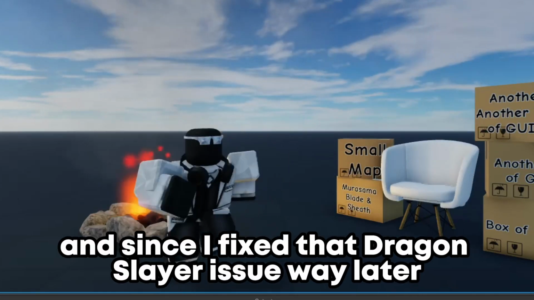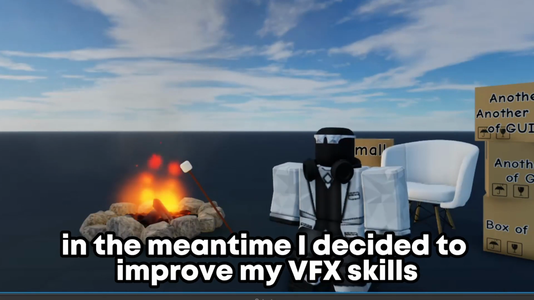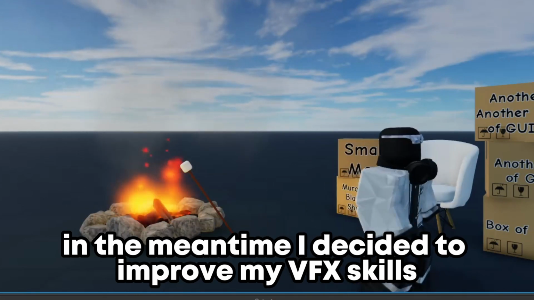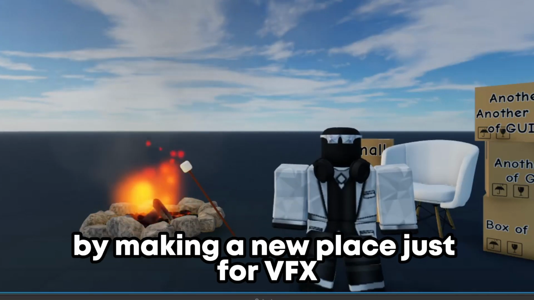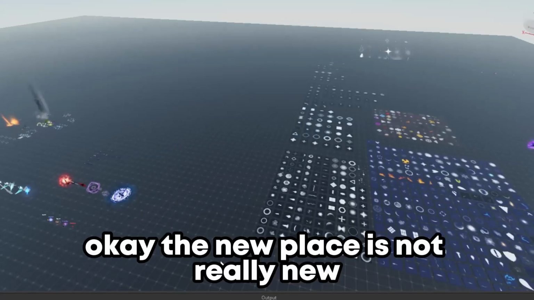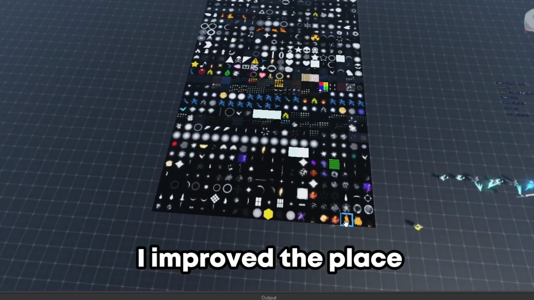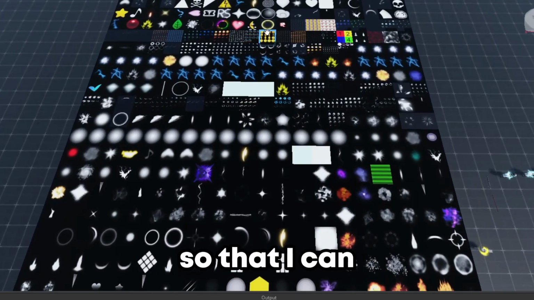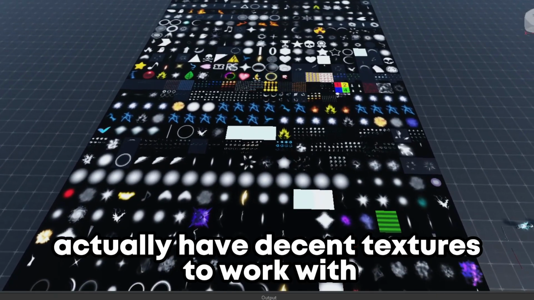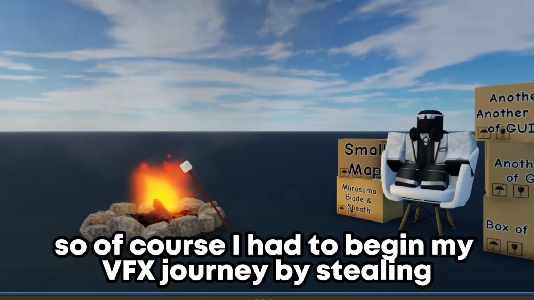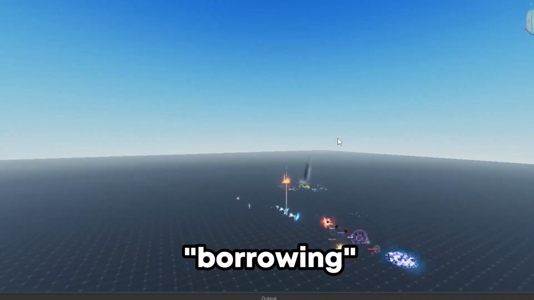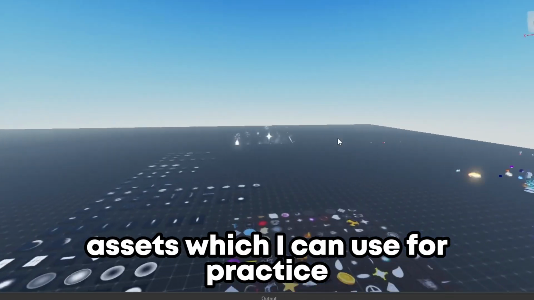And since I fixed that Dragon Slayer issue way later, in the meantime, I decided to improve my VFX skills by making a new place just for VFX. Okay, the new place is not really new since you saw this in the previous devlog, but today I improved the place so that I can actually have decent textures to work with. So of course, I had to begin my VFX journey by borrowing assets which I can use for practice.